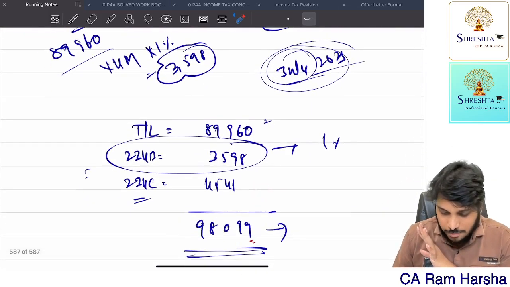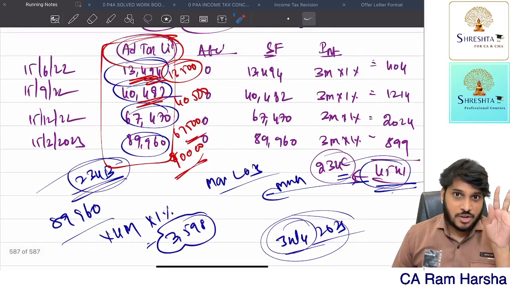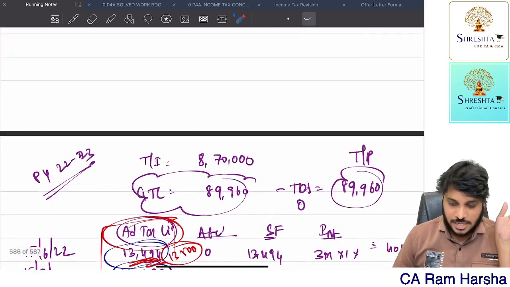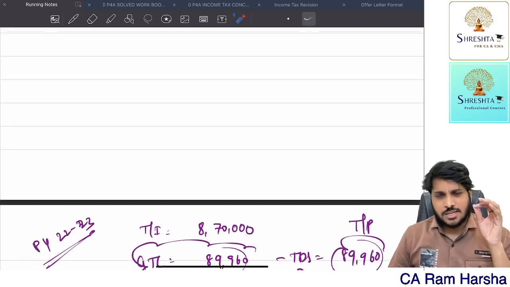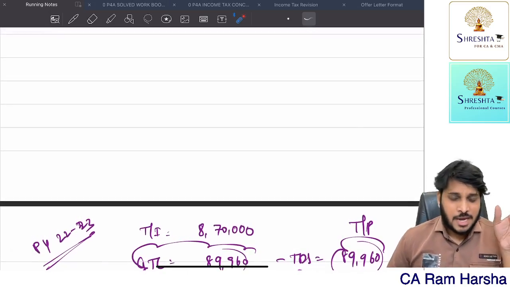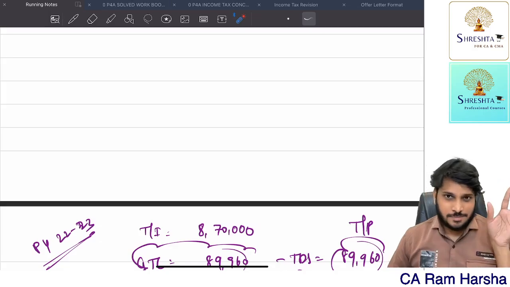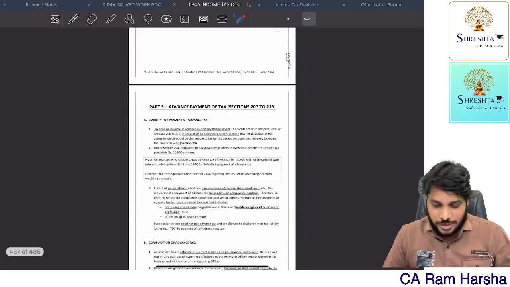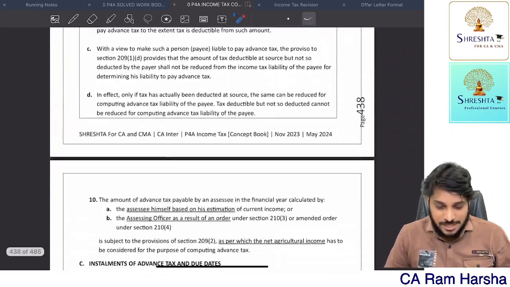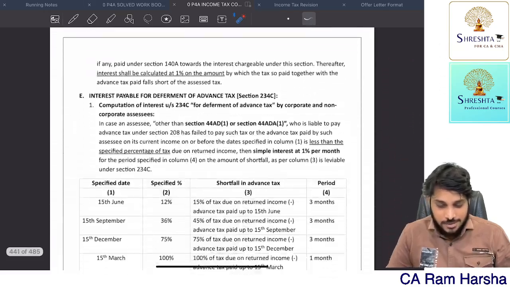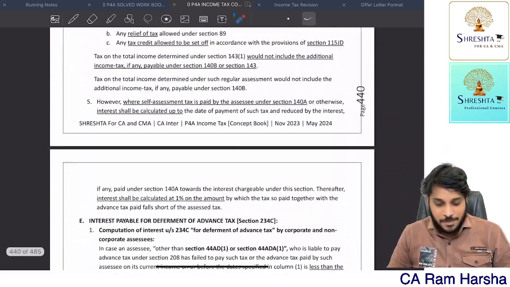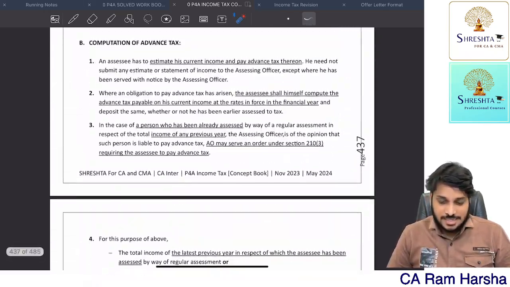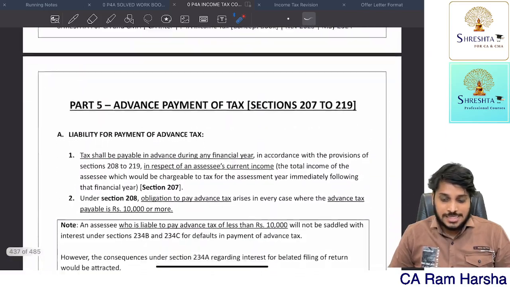I know this is not a big deal. I'm just telling you in case you are having any confusion. That's it. With this, the advance tax computation, everything we understood. Now we need to discuss the theory. Only the theory part alone we have to read. Whatever we have discussed is all covered in this theory. Some 4 or 5 pages are there. So once we read this and understand, that's it. The advance tax topic is done.